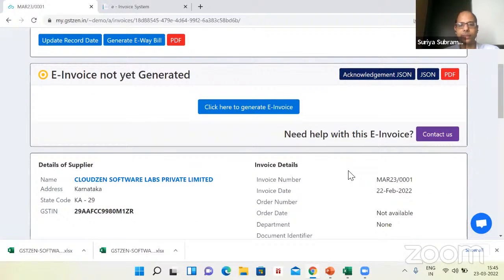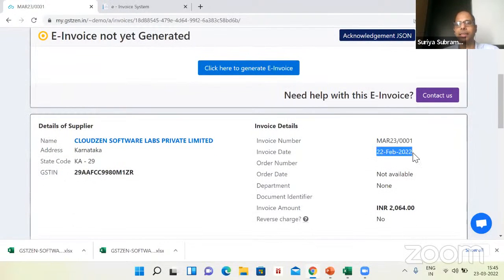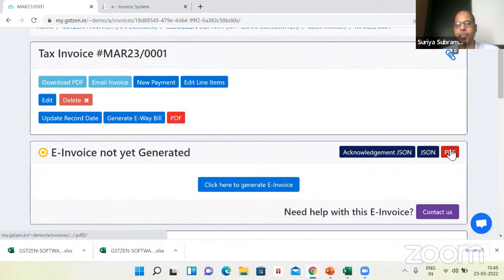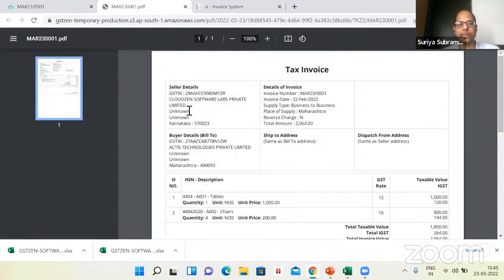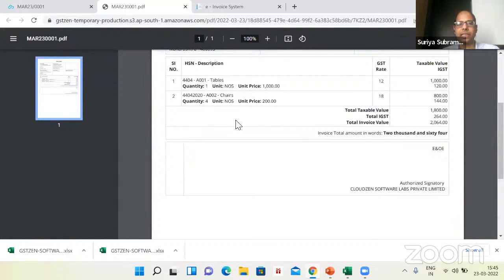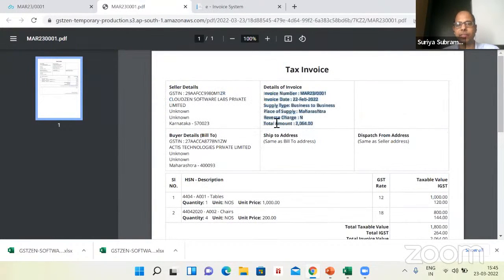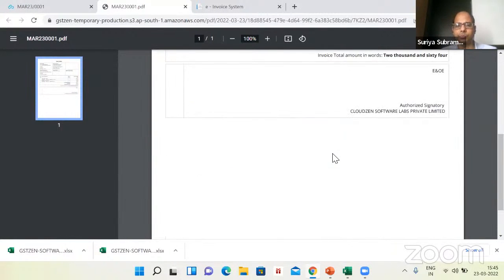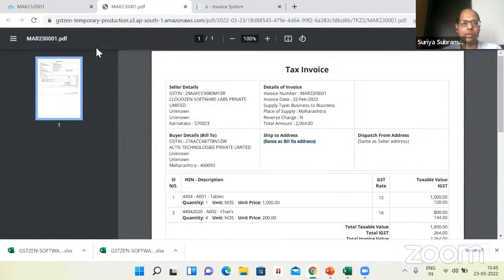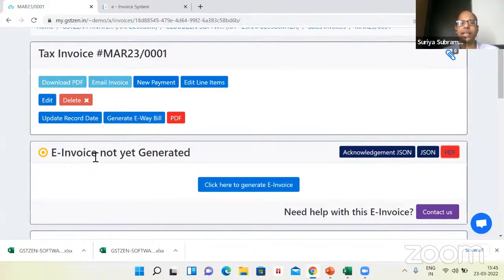So here is the invoice that I have. The invoice number is March 23rd, 001. The date is here. We also have a display of the invoice. You should be able to see that here. So here are our seller details. Here is our address. Here are the items. Here are the recipient details of the invoice. Here are the details of the customer. Ship to details are optional. If it's available, it will show up here. Similarly, dispatch from.